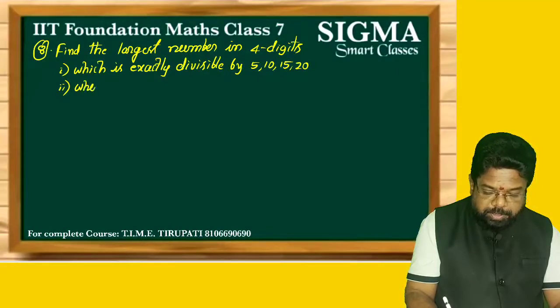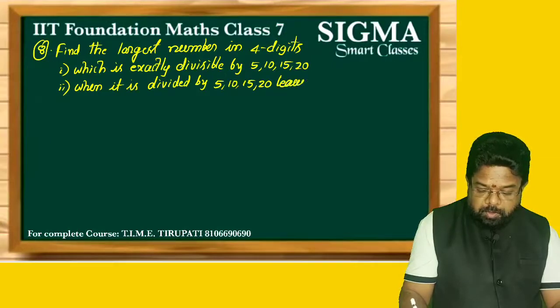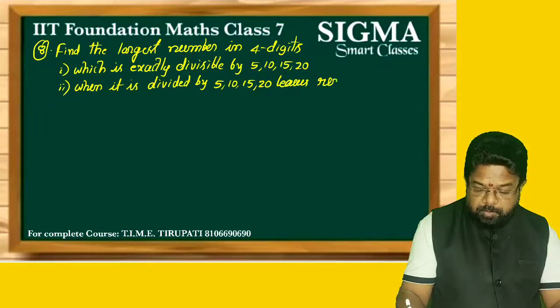when it is divided by 5, 10, 15, 20 leaves remainder 3.